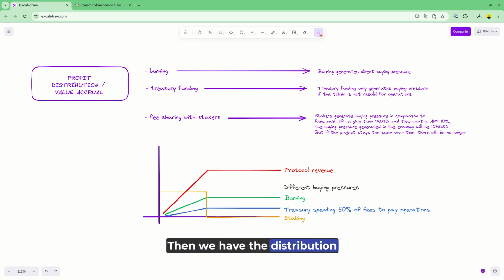Then we have the distribution of the profit, with burning, treasury funding, and fee sharing as the most representative cases. For the burning, it is clear. Every single part of the tokens that enter the burning is going to be generating buying pressure. The treasury is a bit more tricky, since only the stream of tokens that are not used for operations is going to be perceived as buying pressure. So imagine that 50% of the fees that enter the treasury are going to pay operations. That means that the positive effect on buying pressure for the treasury is half of what we would have for the burning.